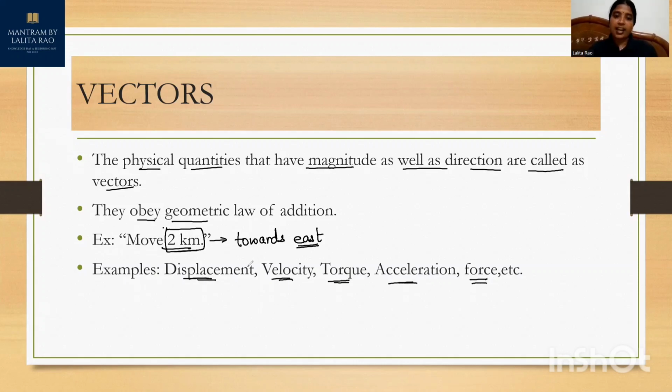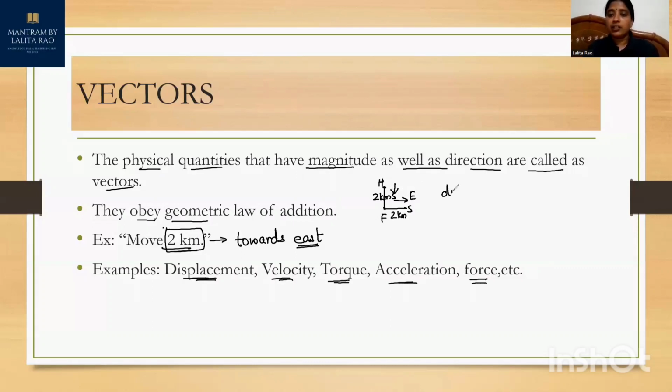Let's understand with displacement as an example. Suppose you have moved 2 kilometers from your home to your friend's house towards the south, and then you have again moved 2 kilometers towards your school, towards the east direction. So what is the total distance traveled by you?